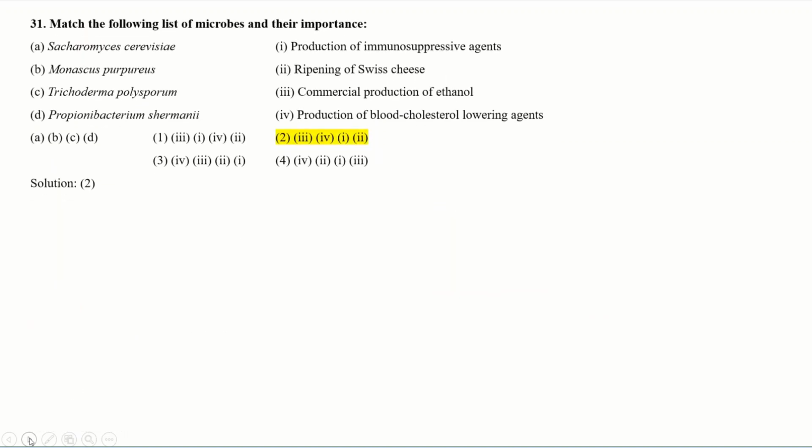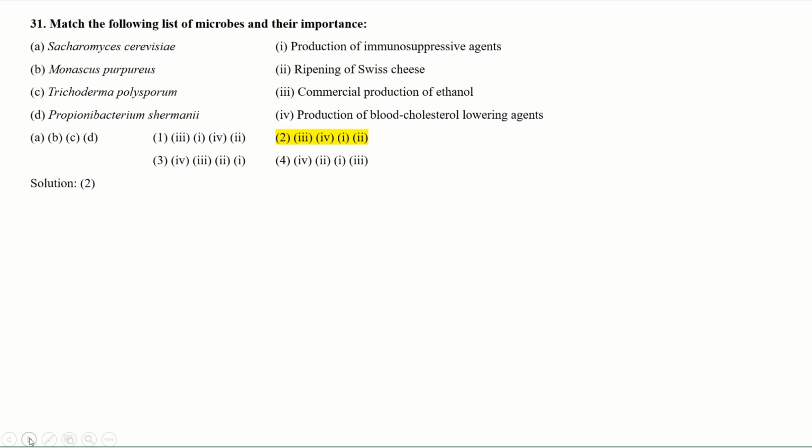Go to the next question. Match the following list of microbes with their importance. See column A and column B clearly. The first option in A, Saccharomyces cerevisiae, then Monascus purpureus, then Trichoderma polysporum, and Propionibacterium shermanii.